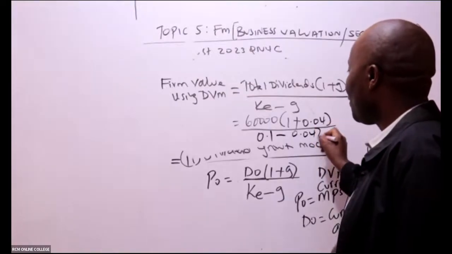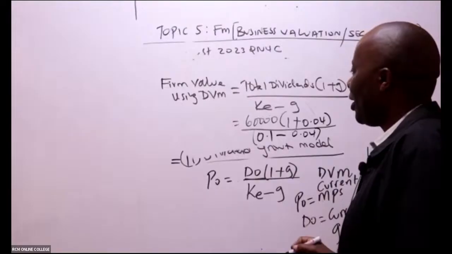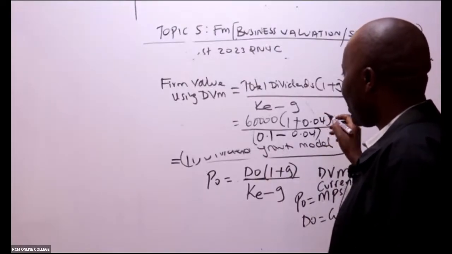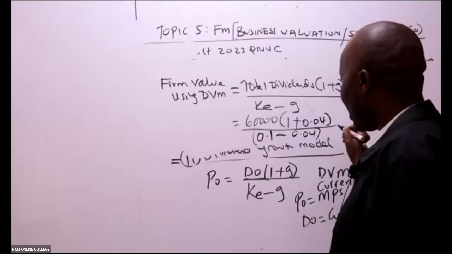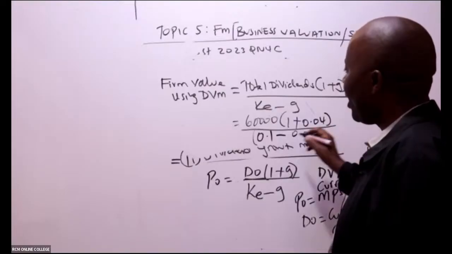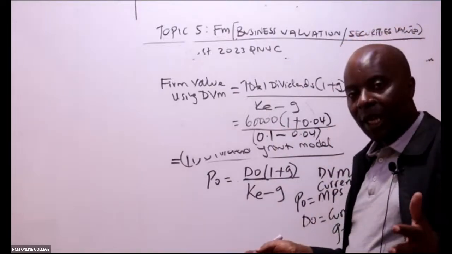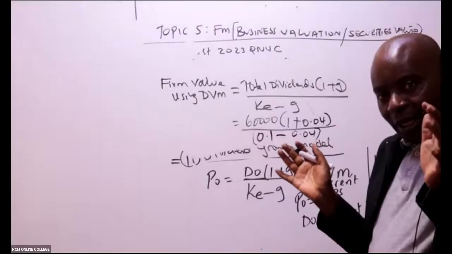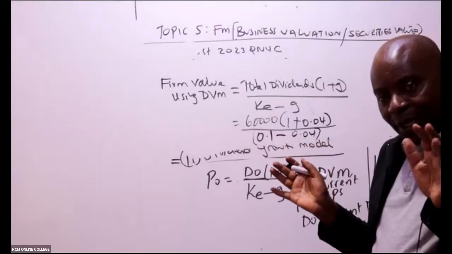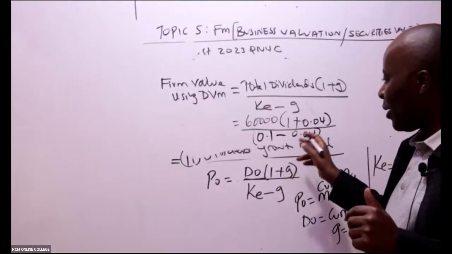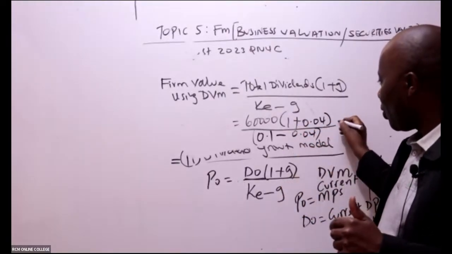Now here you move very slowly. You say 60,000 times, open brackets, 1 plus 0.04, close brackets. You say divided by, then for the denominator you must open brackets because it has many terms: 0.1 minus 0.04, close brackets, and equals.